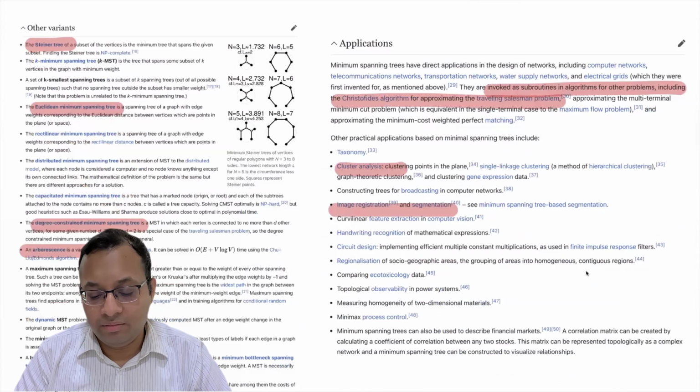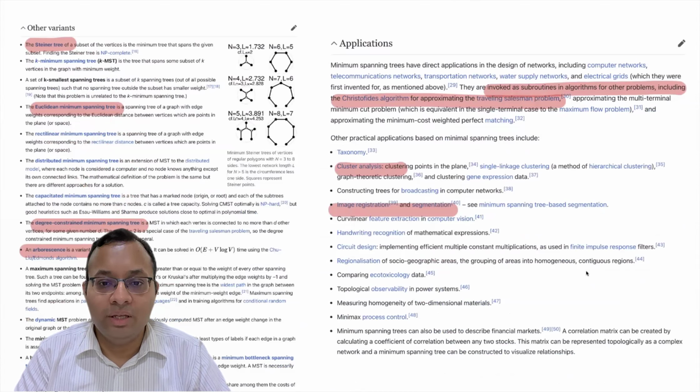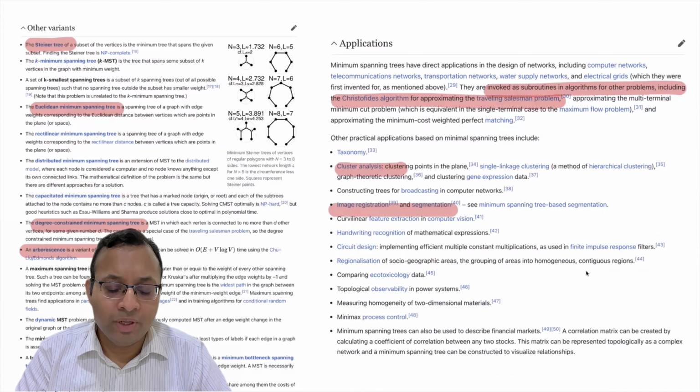For applications, as it's a very fundamental question, it appears in many, many places, including computer networks, telecommunication networks, cluster analysis, image restoration, segmentation, etc. Spanning tree algorithms are also a building block for many other problems.